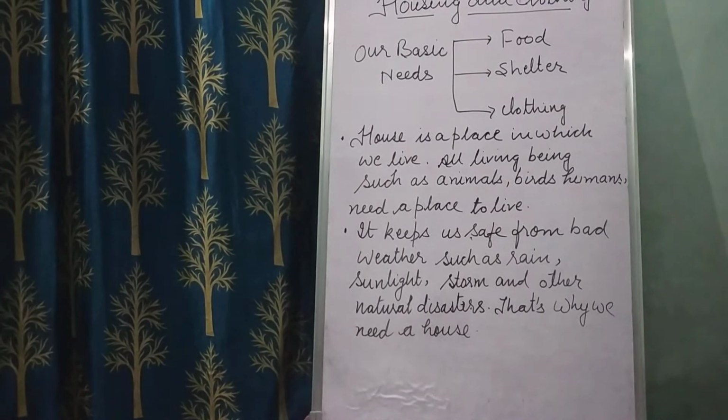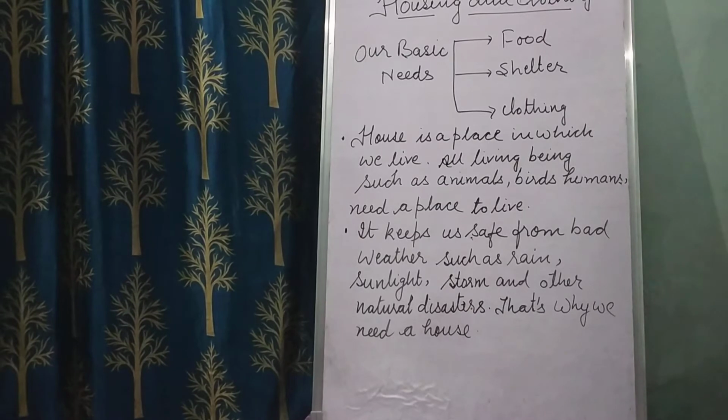Different types of houses are made of different materials, but for the houses in which we live, we use materials like bricks, cement, steel and wood, because these are permanent houses.